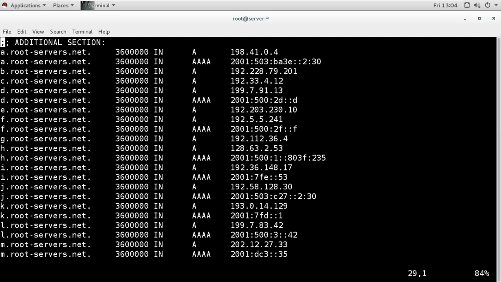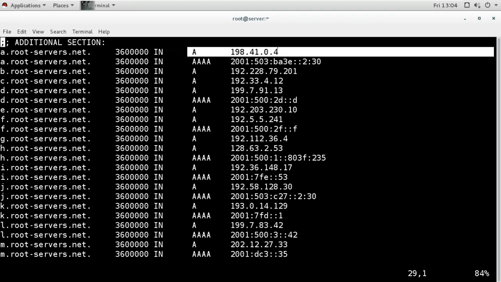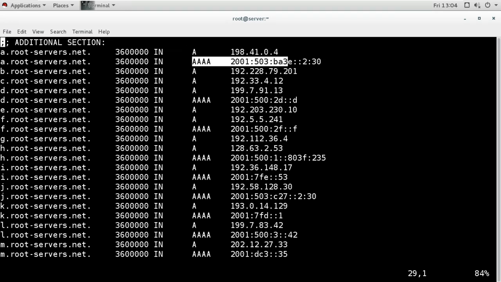You can see A is 2 times, F is 2 times, H is 2 times, I, J, K, L, M 2 times. 2 times because A has both IPv4 and IPv6. That is why it is 2 times. So if you remove these duplicates, and go A, B, C, D, E, F, G, H, I, J, K, L, M, then it is actually 13. So all these 13 root servers' information is available in this file.